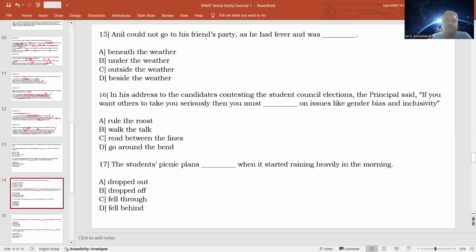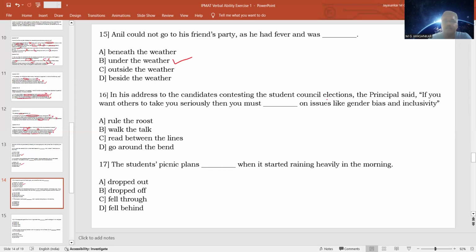Then Anil could not go to his friend's party as he had fever and was, what is this? Under the weather. Under the weather means when you are ill. The expression is, I'm feeling a bit under the weather, means I'm feeling ill or I'm not feeling well. That is the meaning of the expression under the weather. So it is not beneath the weather or outside the weather, it is under the weather. And he could not go to his friend's party as he had fever and was under the weather.